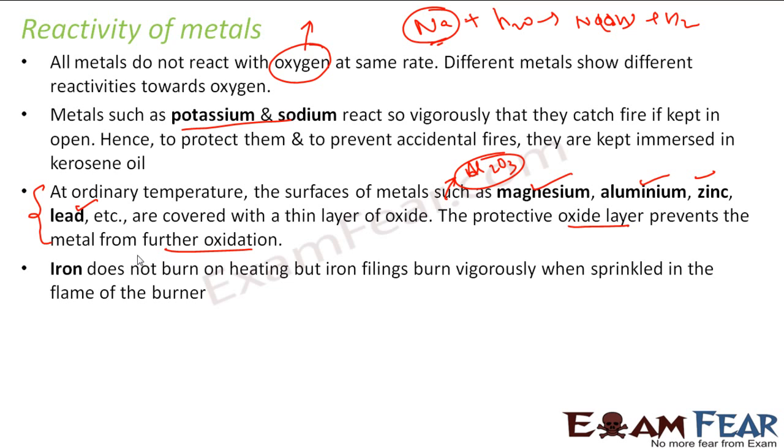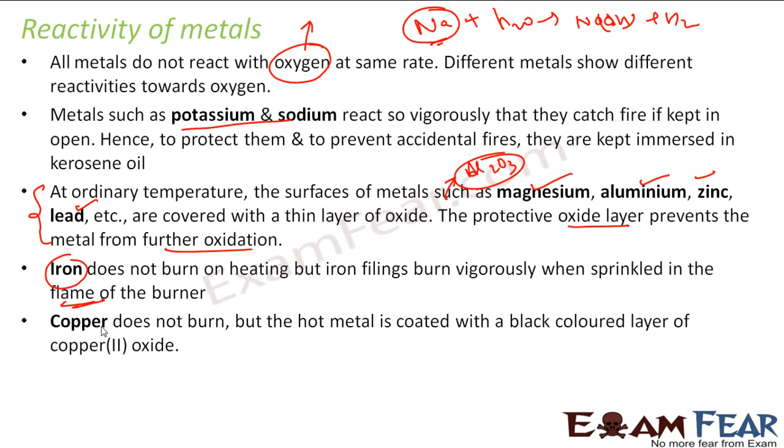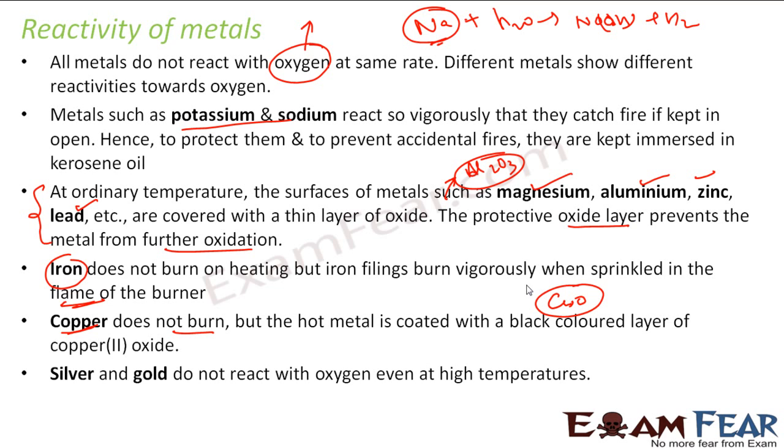The other kind of metals, like iron, won't burn even if you heat them, but if you put them in a flame with high temperature, they will react. Then copper doesn't burn either, but when you heat it, it gets a coating of a black layer of copper oxide. So it reacts, but it doesn't burn. And silver and gold don't react with oxygen at all, even at high temperature.